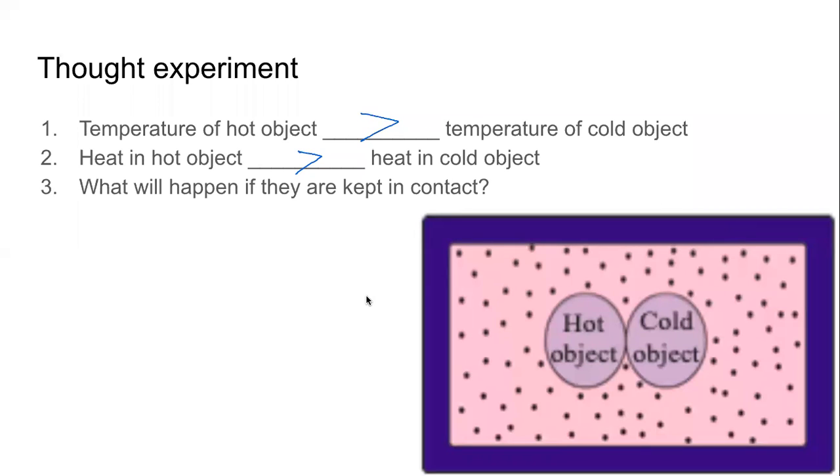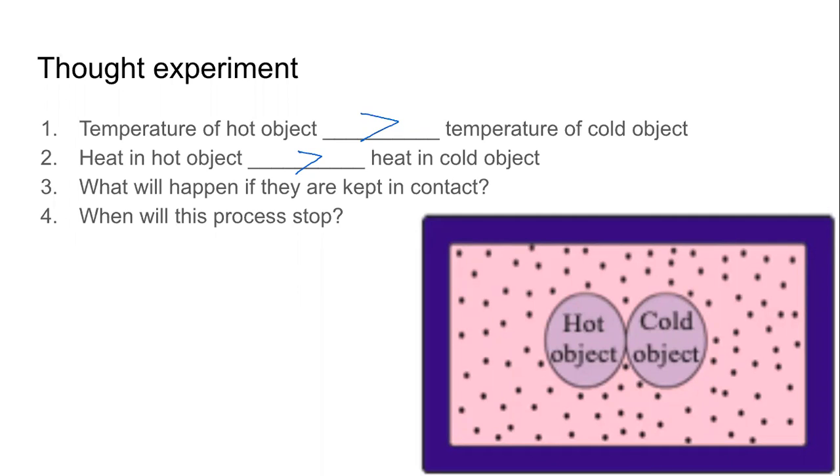Final question. When will this process of conduction stop? We have a hotter object. Now the diagram makes sense. There is a hotter object, there is a colder object. They are kept in contact with each other. So when they are kept in contact, you have rightly said, the hotter object will lose its heat energy to the colder object. So the hotter object will become colder, the colder object will become hotter. But till when?